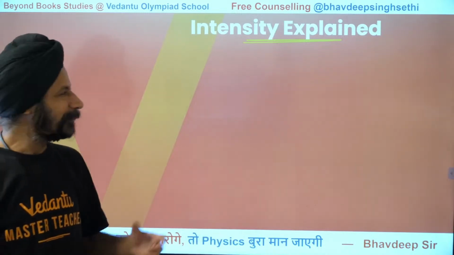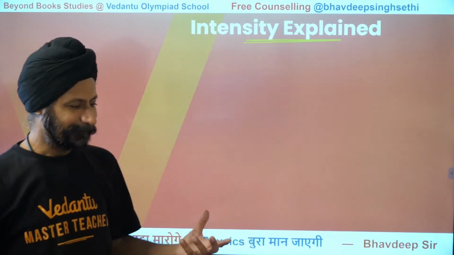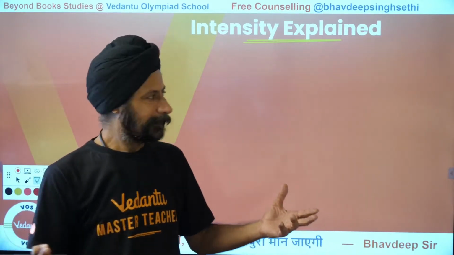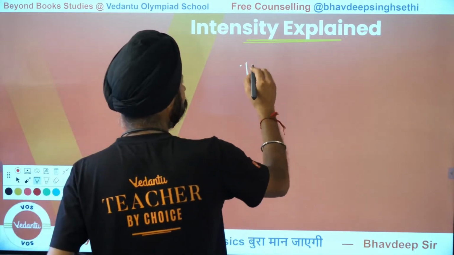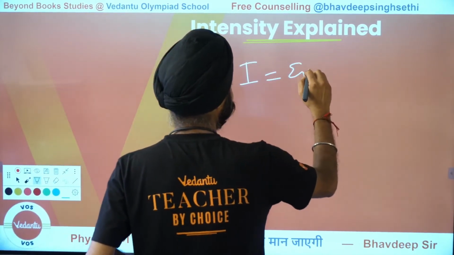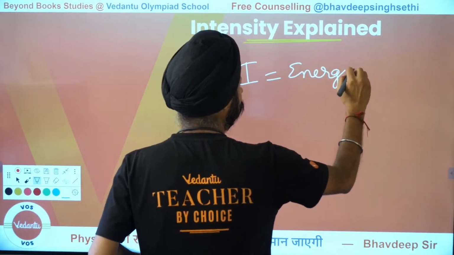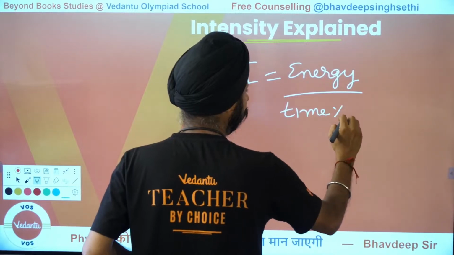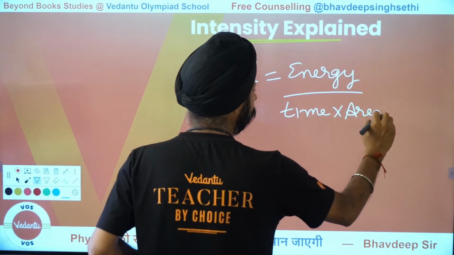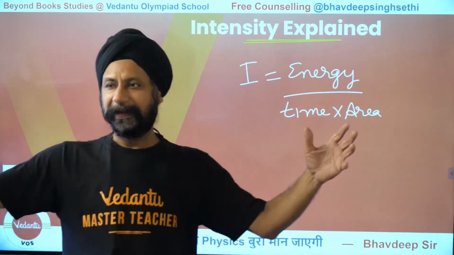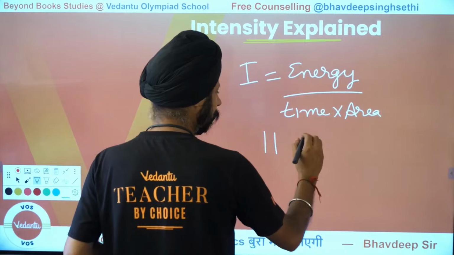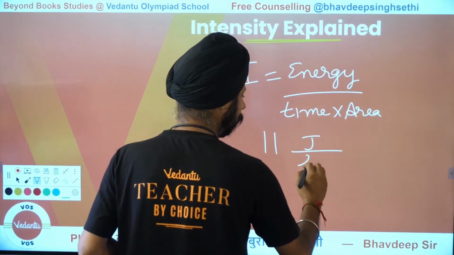Okay. So first of all, what is intensity? Intensity is a measure of energy per unit area per unit of time. So let's write it down. An intensity is energy per unit of time per unit of area. So let's say there is light here, and I say the intensity of light here is, let's say, 11 joules per second per square meter.